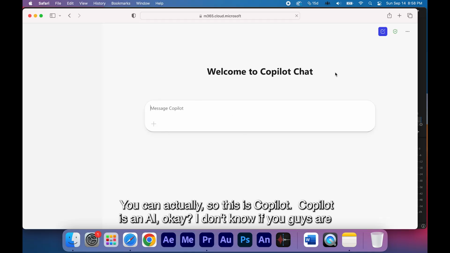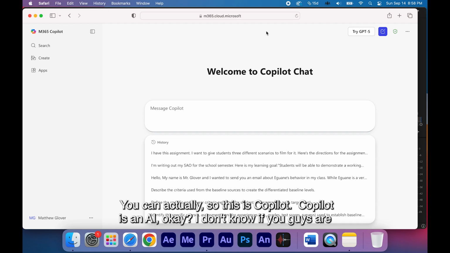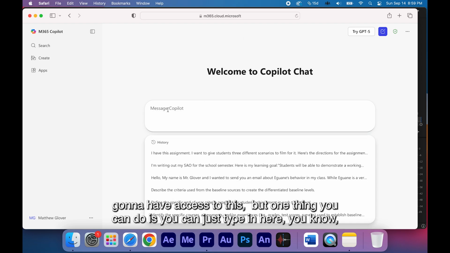So this is Copilot. Copilot is an AI. I don't know if you guys are going to have access to this, but one thing you can do is just type in here.